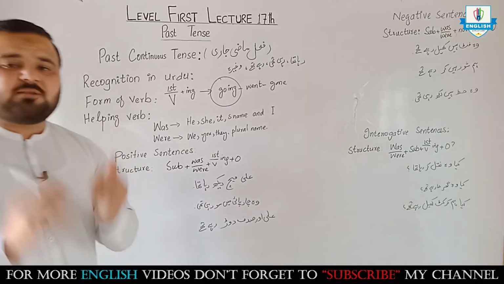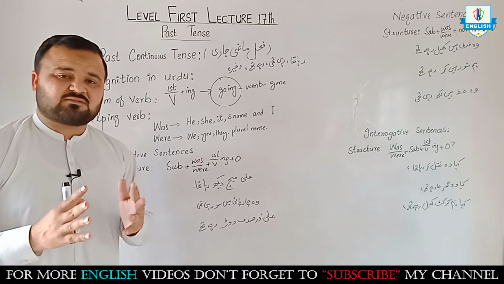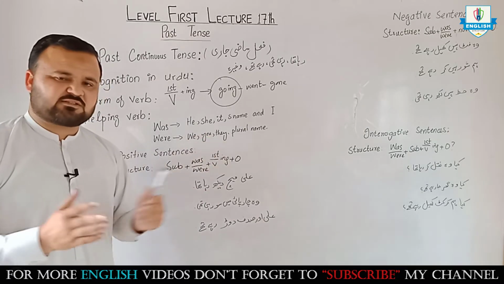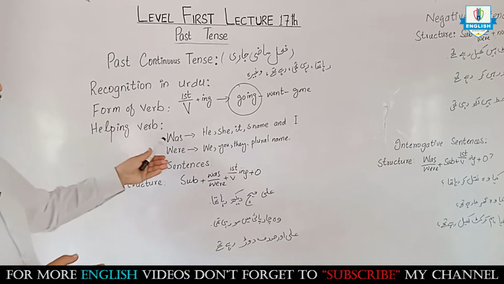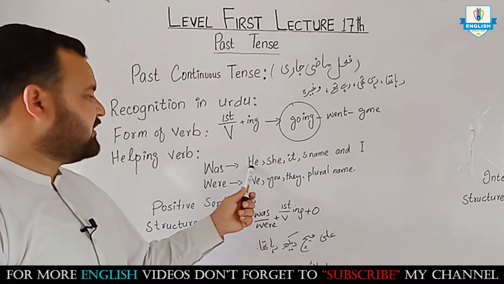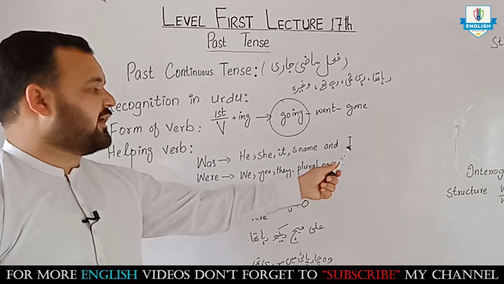With the help of the helping verb, one can recognize which tense the sentence belongs to. So was will be used with the subject he, she, it, singular name and I.